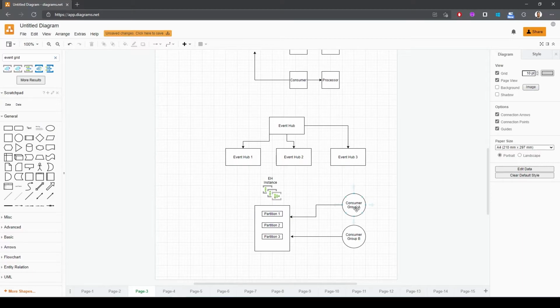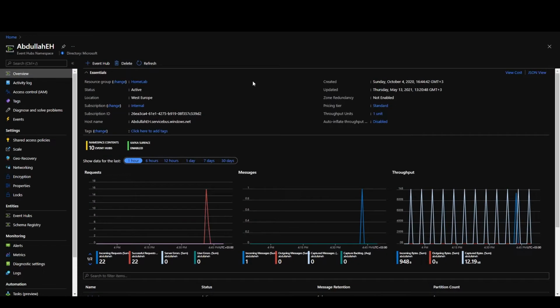Lastly, we have what we call consumer groups. A consumer group is a unique view on each Event Hub instance's data, okay? So each one of those consumer groups will have a separate view. Each consumer group, in other words, has its own offset and checkpoints. So in simple terms, let's just say that a consumer group is an application that will do the Event Hub processing.